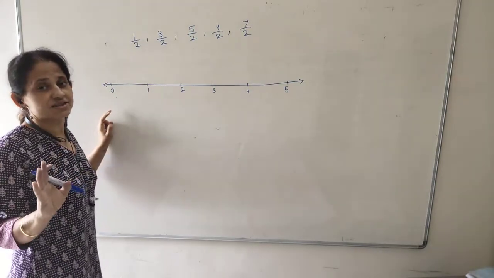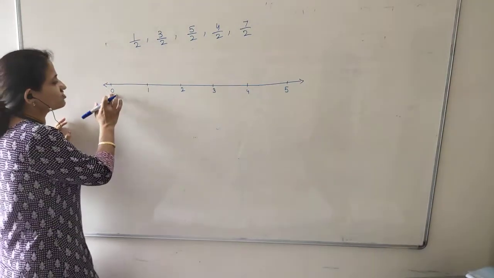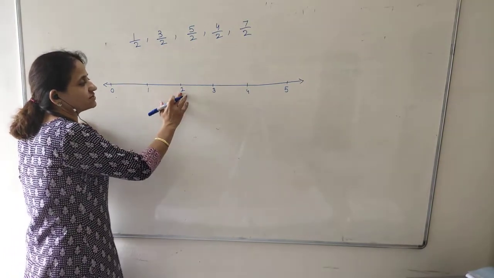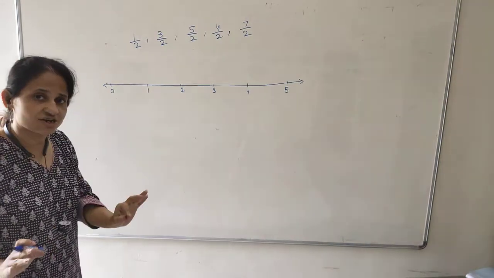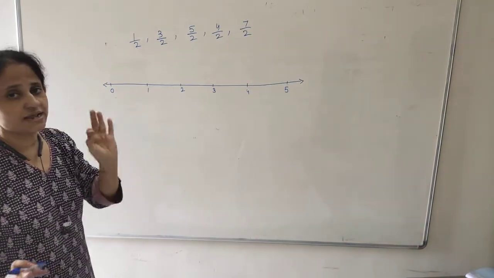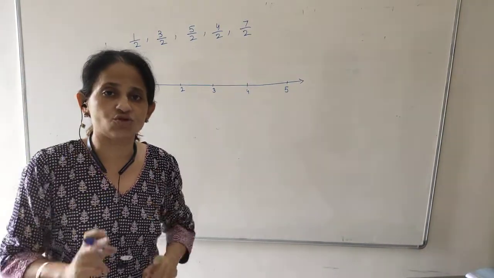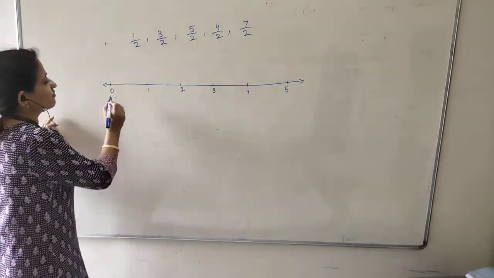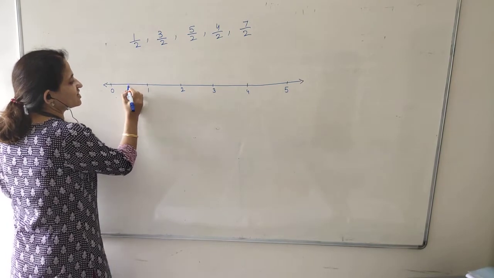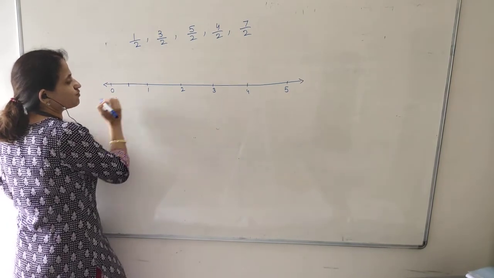Now you are clear with the topic whole numbers? So you know 0 is a whole number, 1 is a whole number, 2 is a whole number, 3 is a whole number, 4 and 5. Whatever the denominator is, that many parts are to be made between two whole numbers. The denominator is 2. So between 0 and 1, I will make two parts.